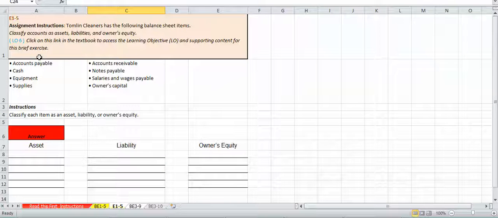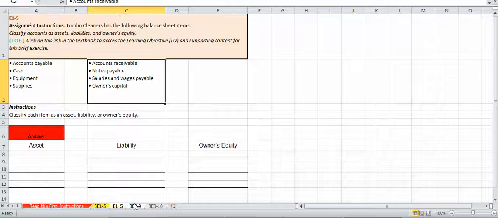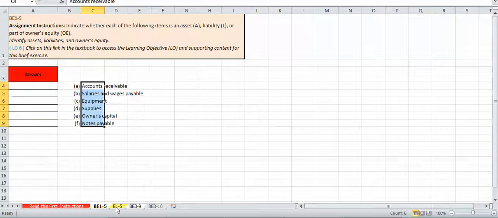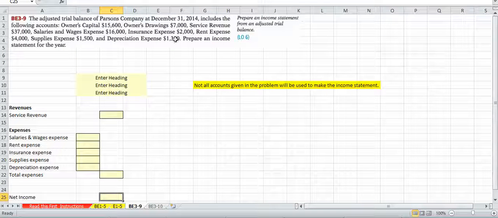E15, same premise, and it even gives you the learning objective here. What's an asset, what's a liability, what's an owner's equity out of all 8 of these accounts. This is going to be E39, so that's going to be chapter 3, just like this was chapter 1. So these homework problems are going to be coming from chapter 1 and chapter 3. And here's the actual problem.